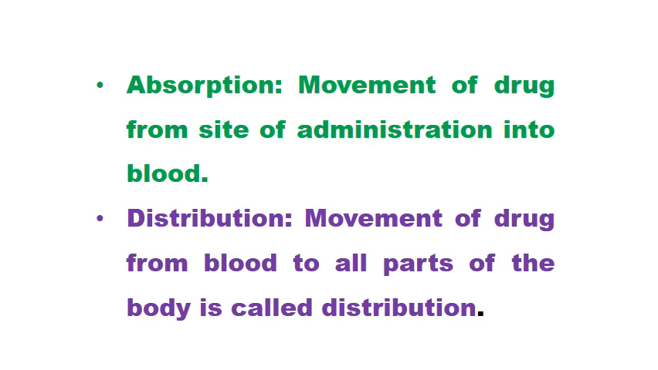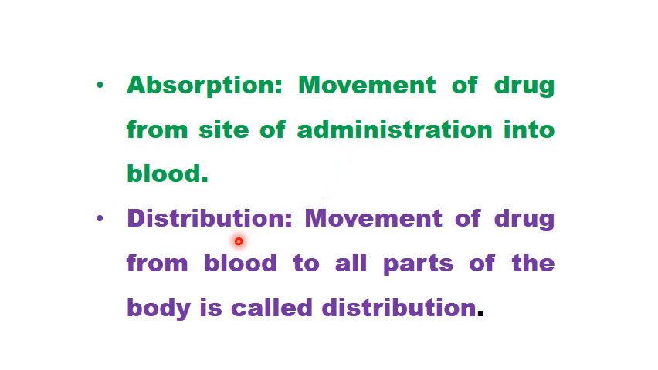And now let us see some definitions. Absorption. What is absorption? Movement of drug from the site of administration into the blood is called absorption. Say, for example, if you take a tablet orally, the site of administration is the stomach or the small intestine. If you take an IM injection, intramuscular injection, the site of administration is the muscle. Suppose you are applying an ointment or cream on the skin, the site of administration is the skin.